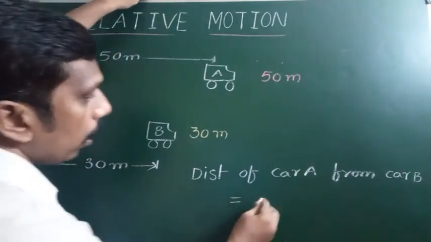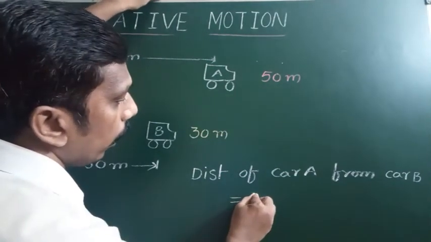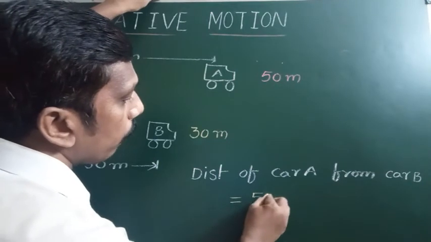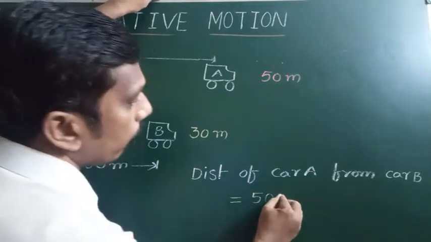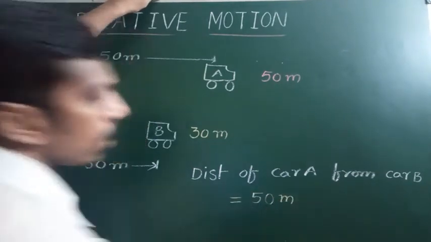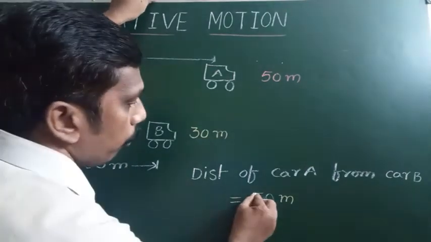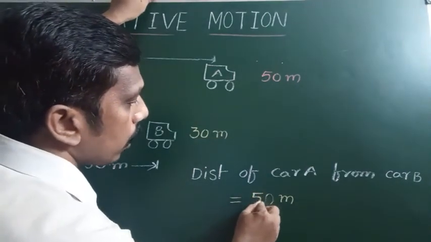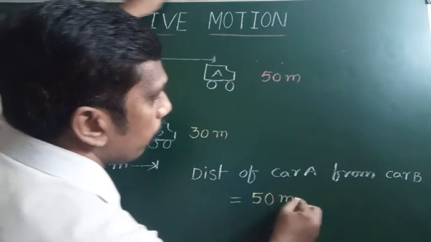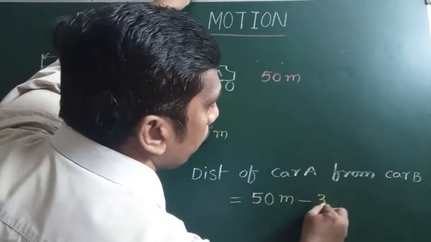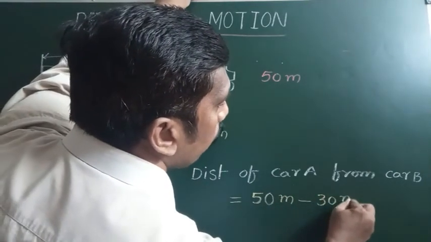First we write the car A distance. Its distance from the reference line is 50 meter. The 50 meter is the distance of car A from the reference line minus the distance of car B from the reference line, which is 30 meter.